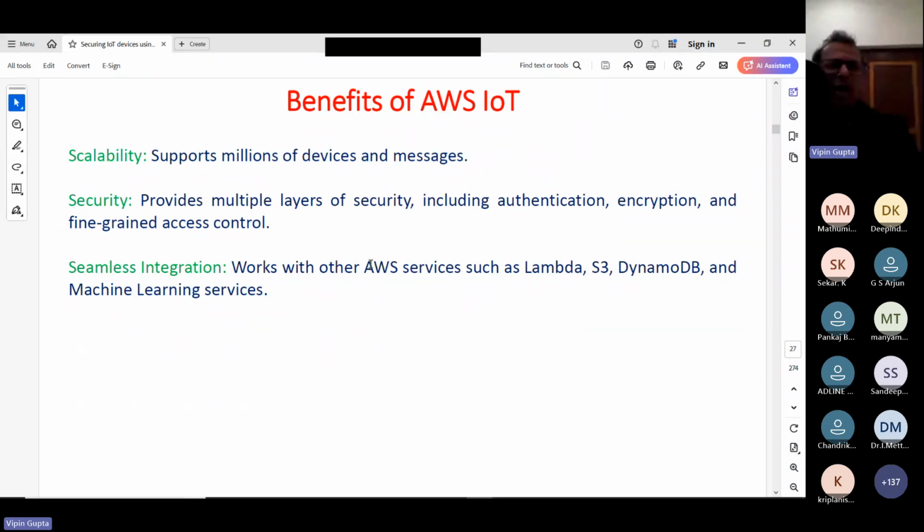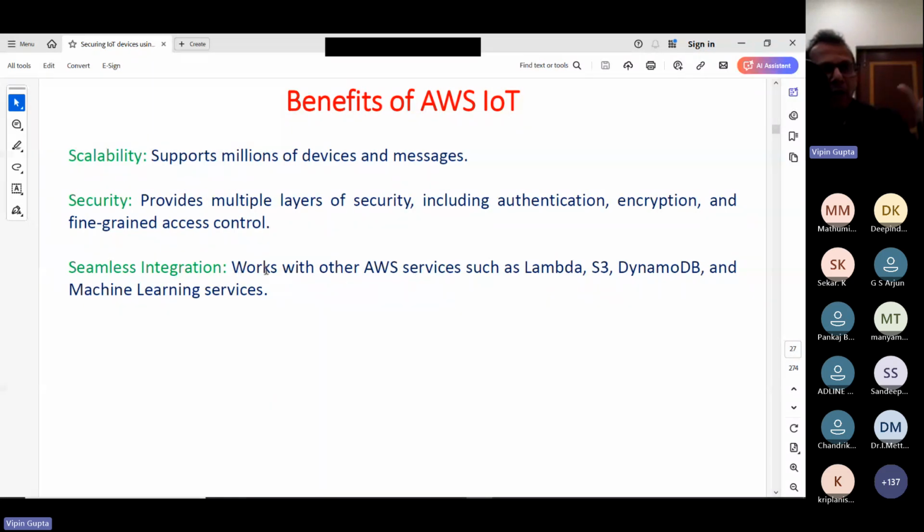In AWS, they have not given one separate section, you can say, for AI solutions. They have clubbed all these solutions under machine learning services. And the benefit of these services is this: suppose a certain anomaly has been discovered in a certain device, or a certain device is under attack.